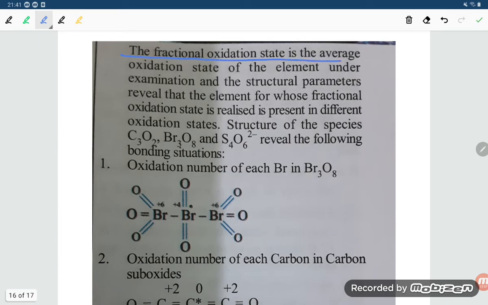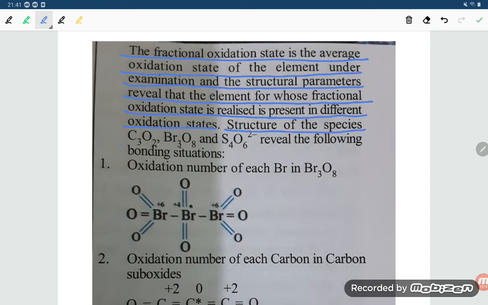The fractional oxidation state is the average oxidation state of the element under examination, and the structural parameters reveal that the element for which a fractional oxidation state is realized is present in different oxidation states.